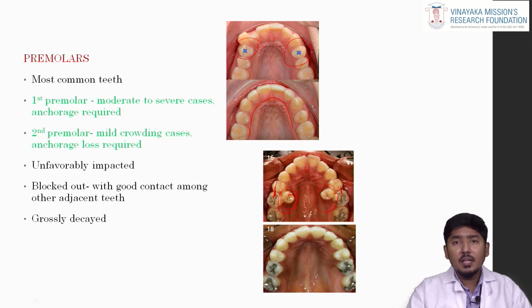Then if it is grossly decayed, if the plan is to go for all four extractions, all upper first premolars, and the second premolar is grossly decayed, we can use the extraction of second premolars instead of first premolars.